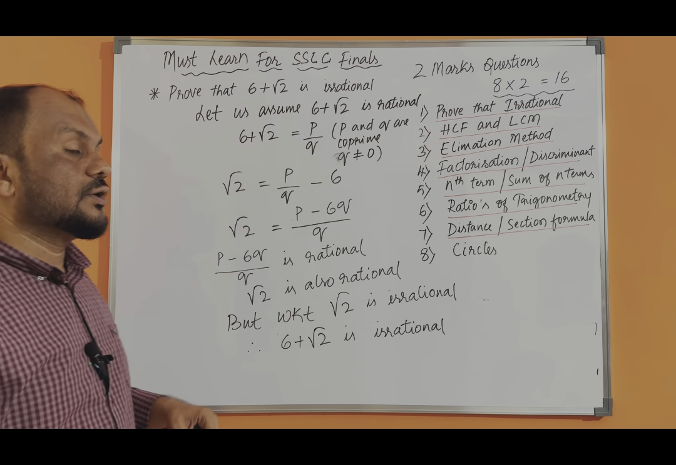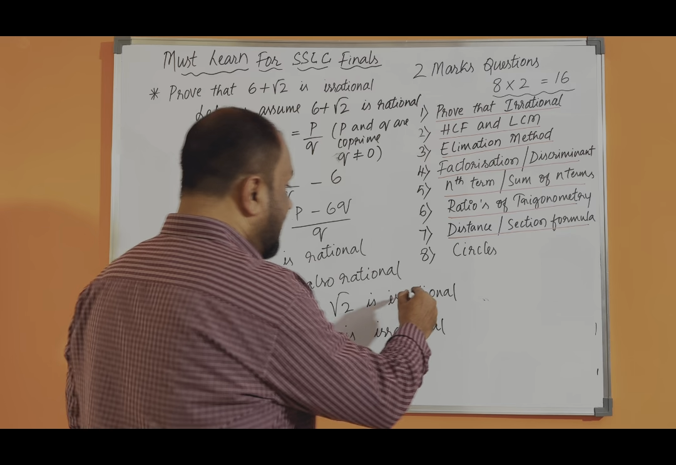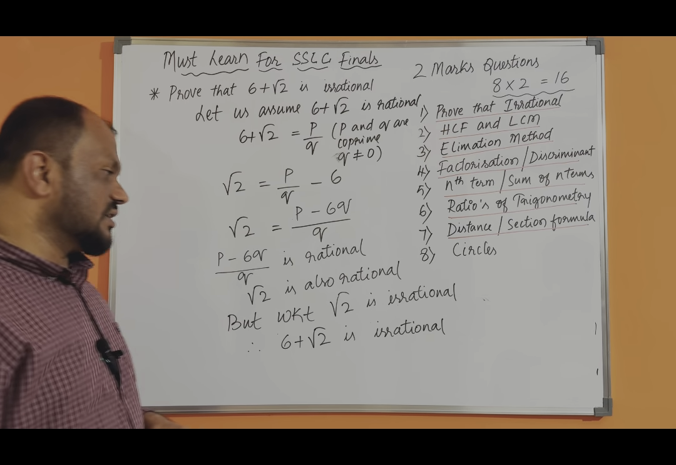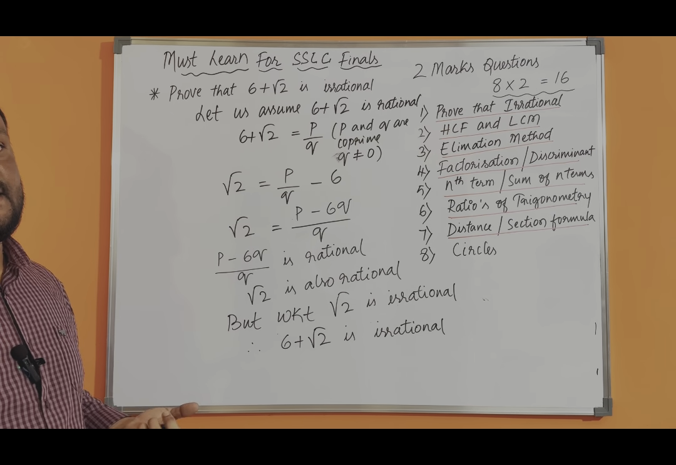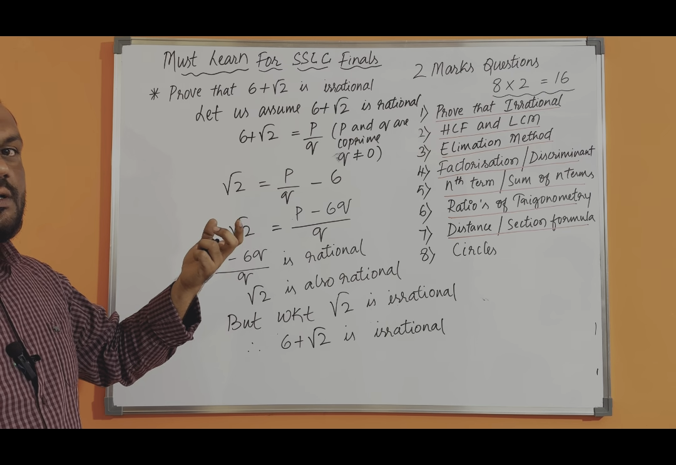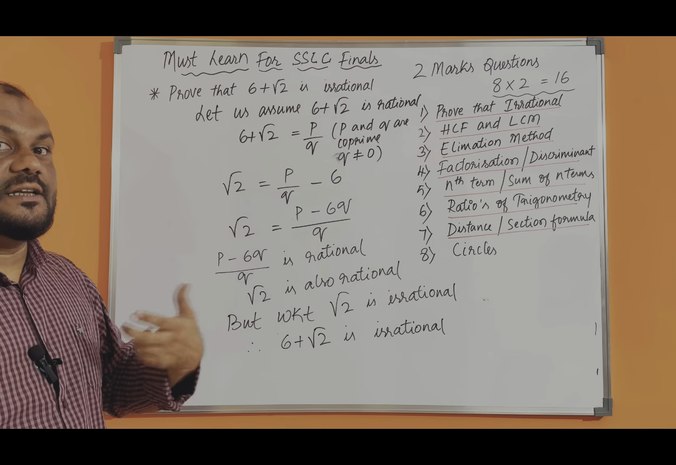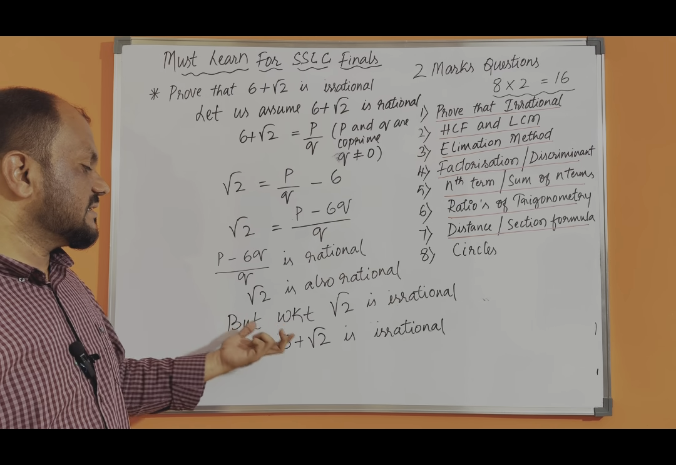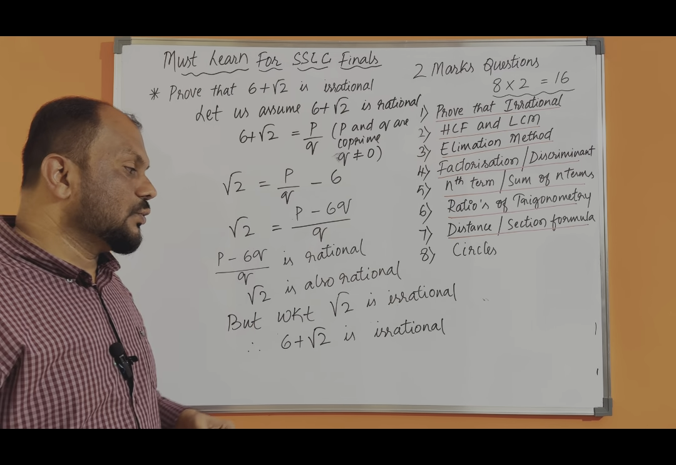But we know that root 2 is irrational. We have proved many times root 2 is irrational. So it contradicts our assumption. What we assumed and what we are getting are different. So because of that reason, 6 plus root 2 is irrational.